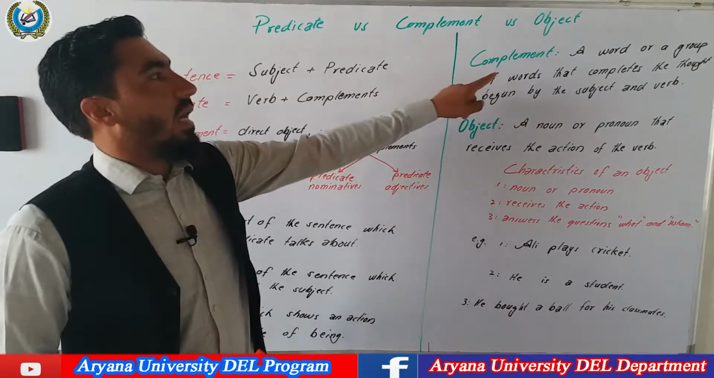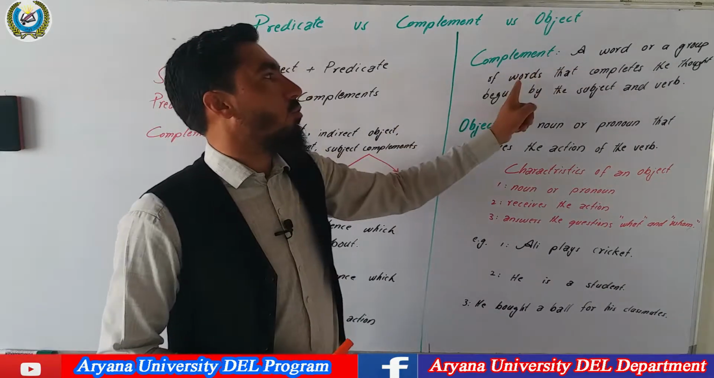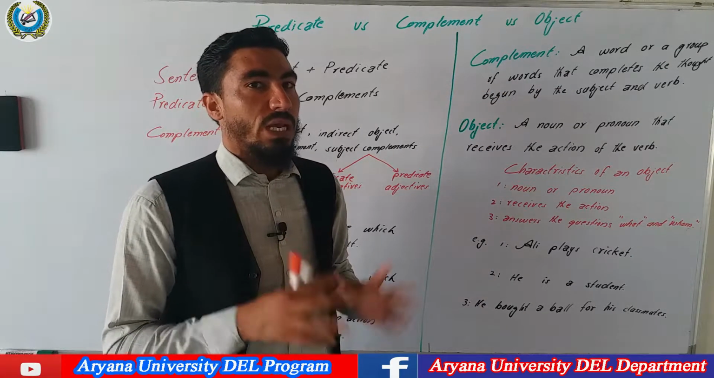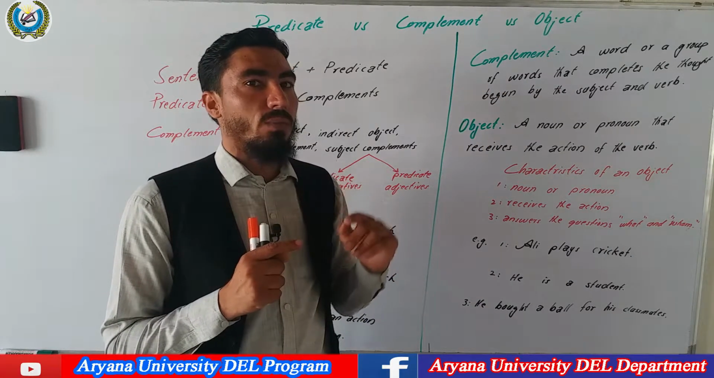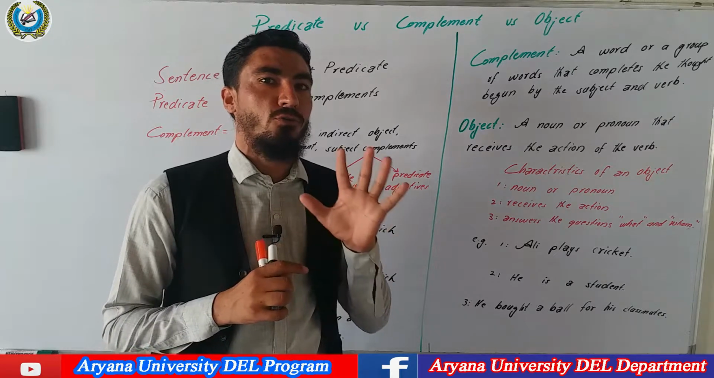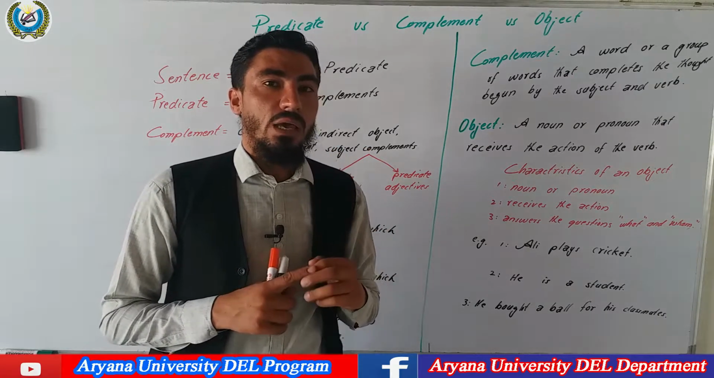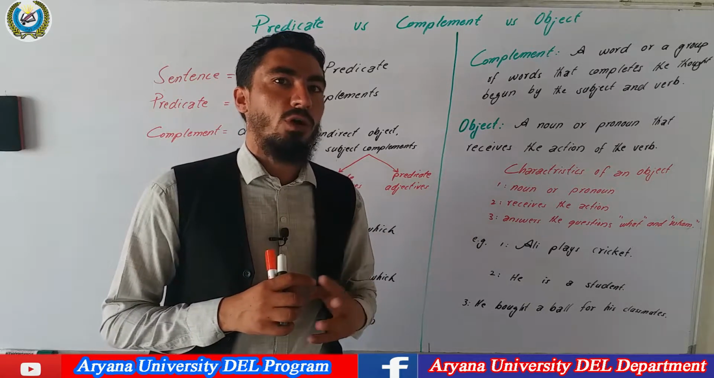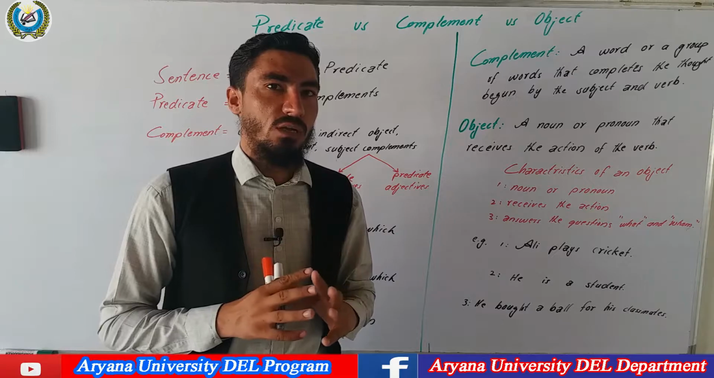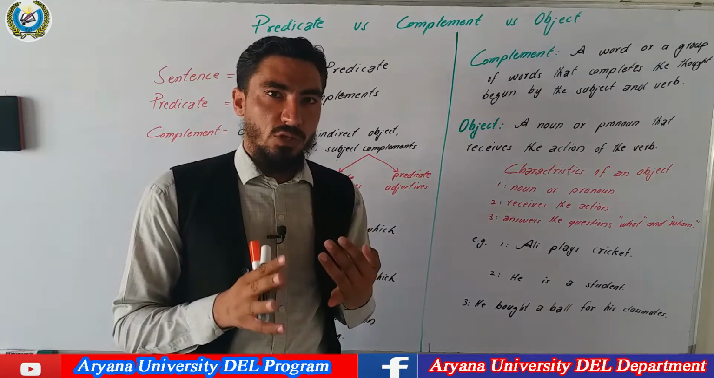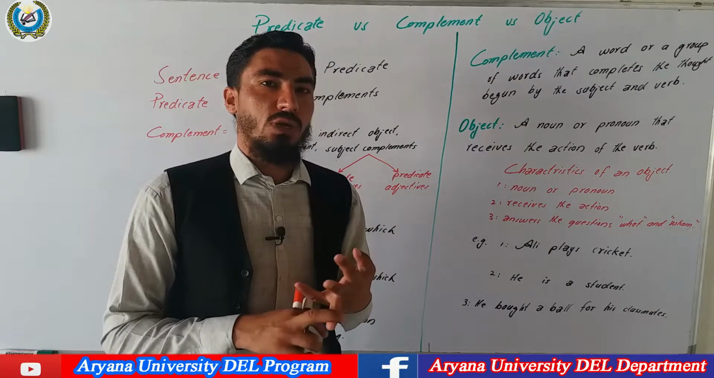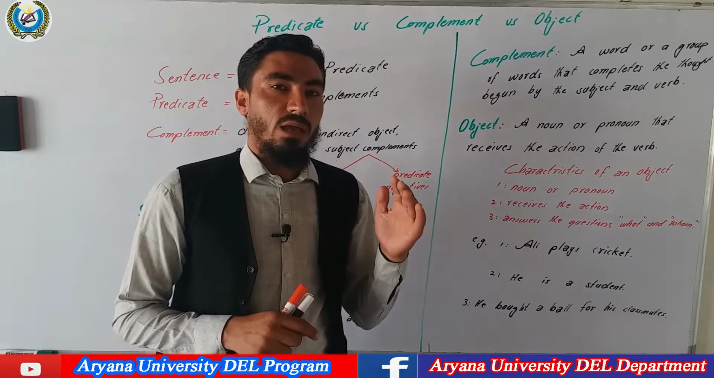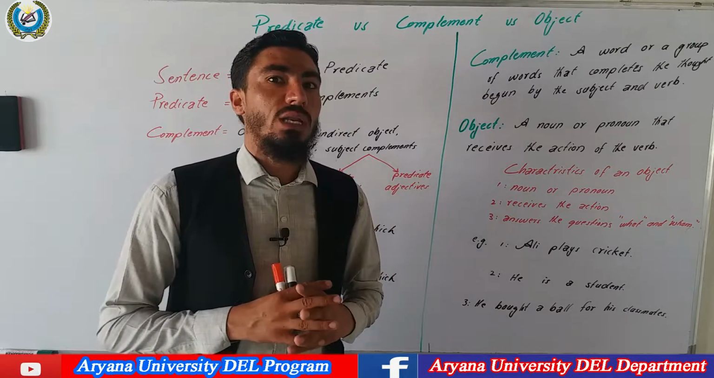What is a complement? A complement is a word or group of words that completes the thought begun by the subject and verb. Once again, I'm going to tell you that complement is a general term which refers to 5 different types of complements. And do not take the meaning of the subject complement from the word complement. The word complement is general. There are 5 types of complements. A direct object can be a complement. An indirect object can also be a complement. An object complement can also be a complement. And subject complements are also called complements.